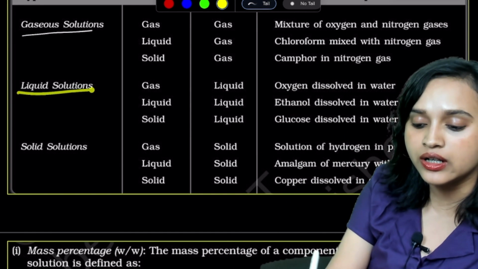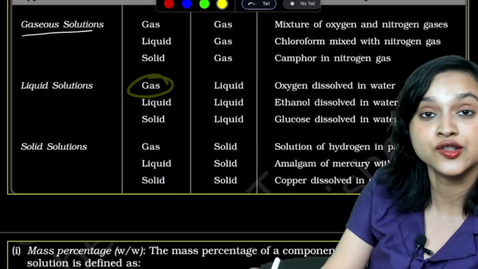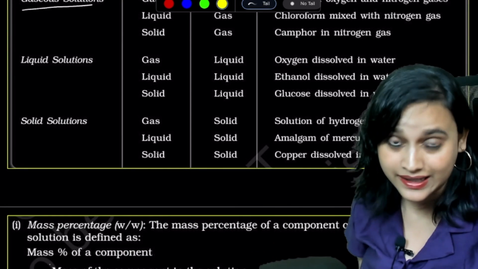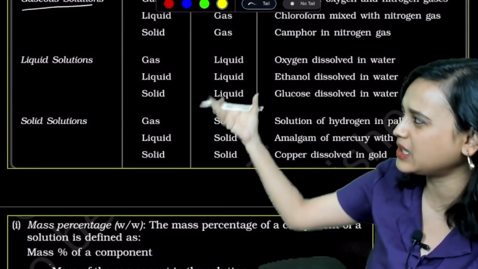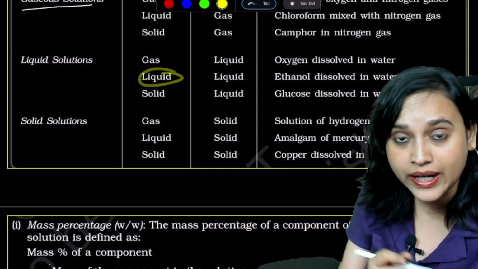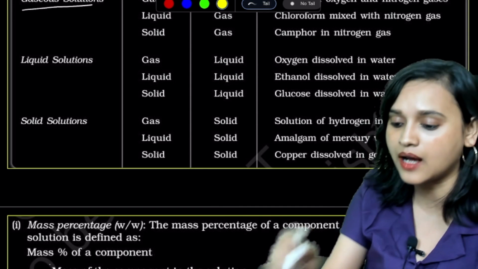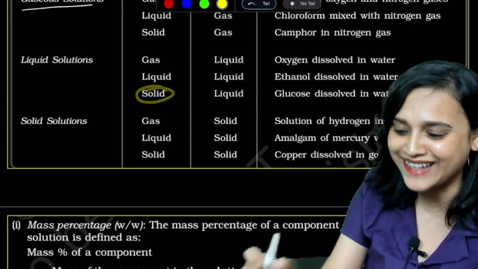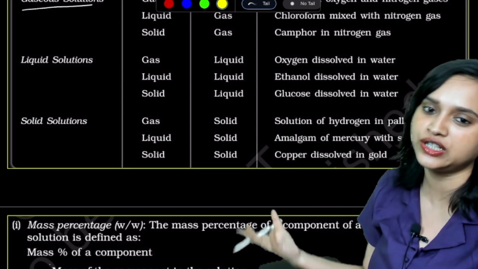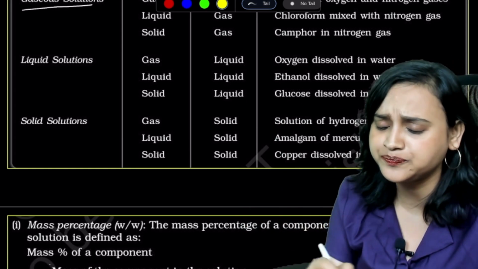Now, if we talk about liquid solutions, then if the solute is gas and the solvent is liquid, we have oxygen dissolved in water. This is a typical picture from your NCERT, everybody. If the solute is liquid and the solvent is liquid, then you can have ethanol dissolved in water. If the solute is solid and the solvent is liquid, then glucose dissolved in water is your example. Just one example; you can write anything that you remember.